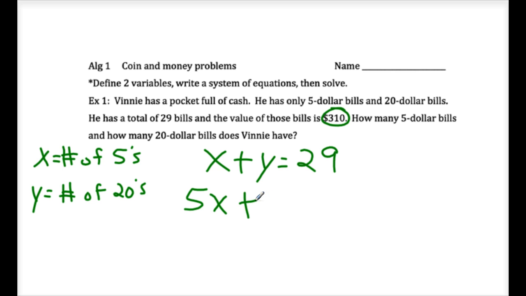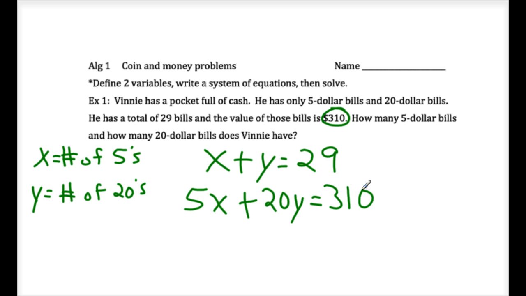Plus 20y. Why 20y? It's $20 for each, the value. That's the value of all his $20 bills: 20 times Y. If I add those two things together, that will be the value of all his money, which we already know: $310.